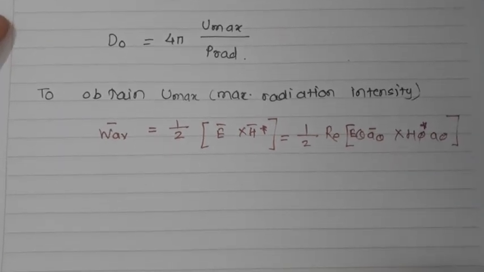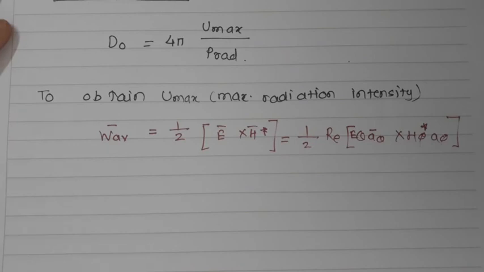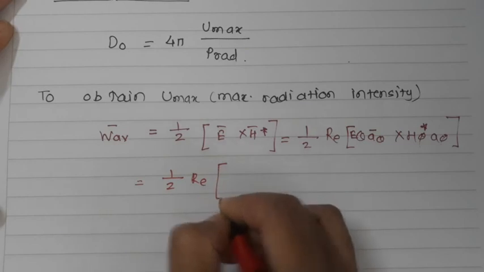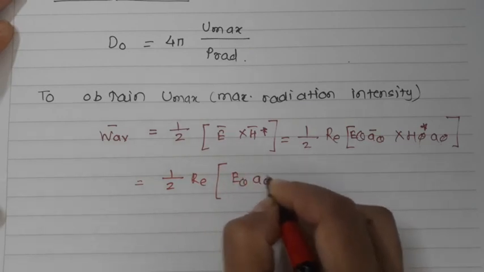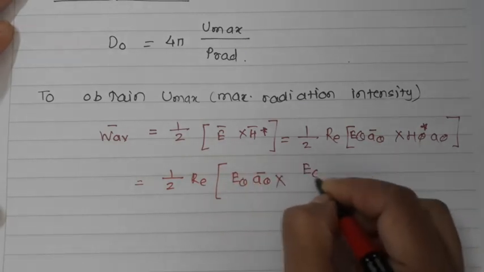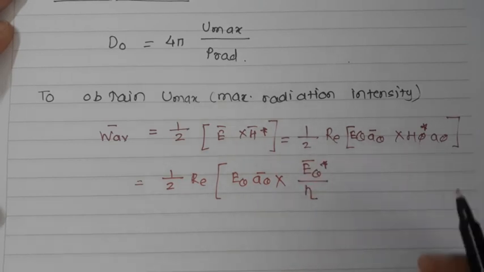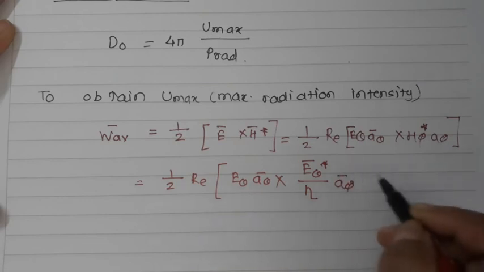So again writing all these things, I'll get 1/2 Re of E theta a theta into E theta complex conjugate over eta a phi bar.